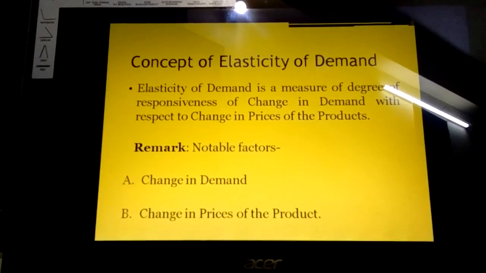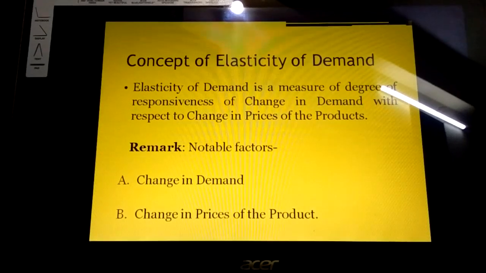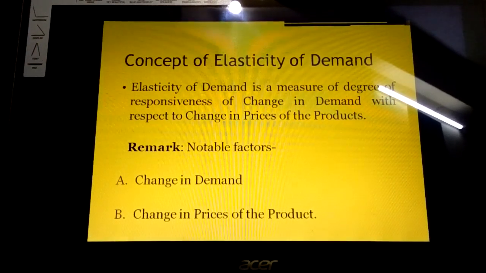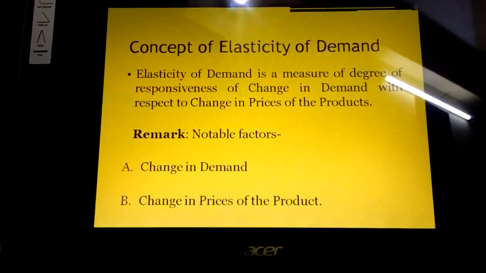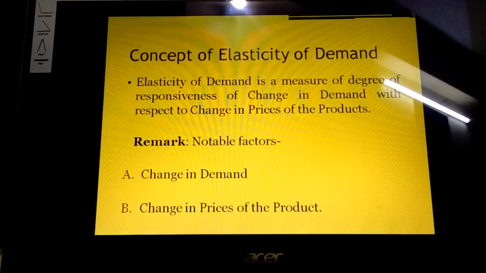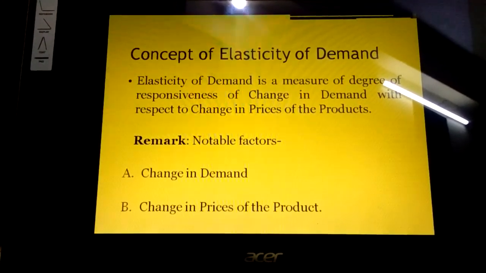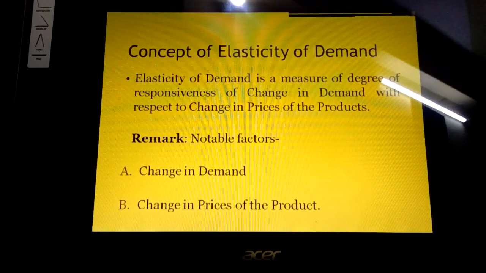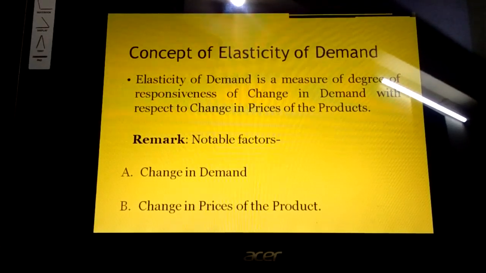The concept says the elasticity of demand is a measure of the degree of responsiveness of change in demand with respect to change in the prices of the product. The important point to note is that it is the degree of responsiveness, meaning how the demand responds with respect to change in the prices of the product. So it is the price elasticity.